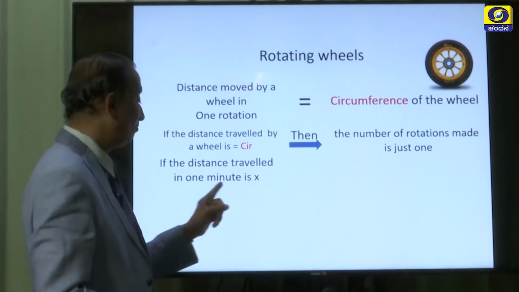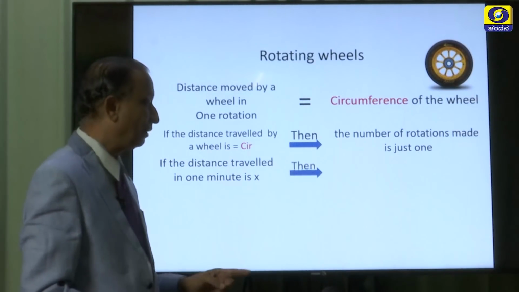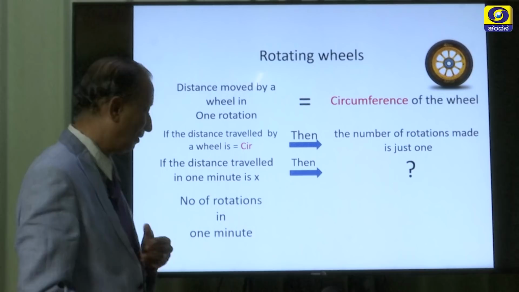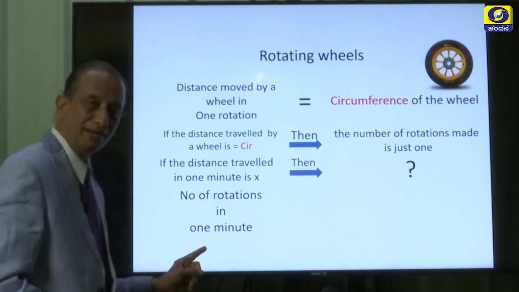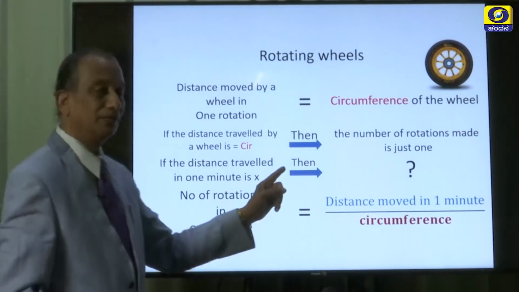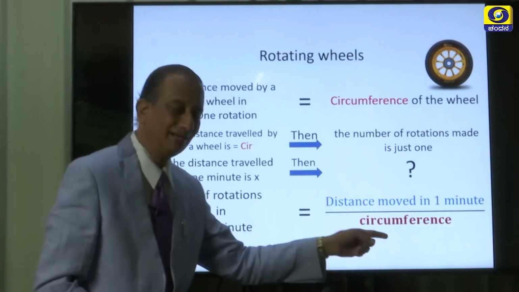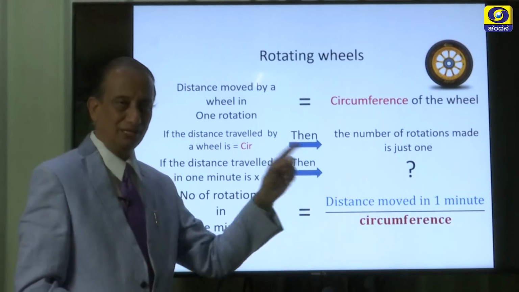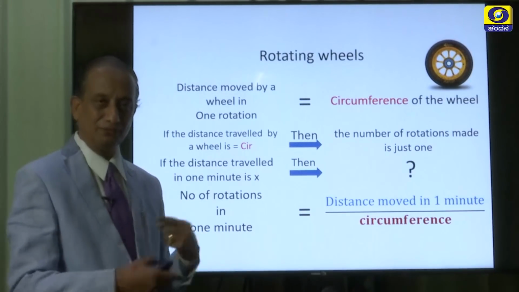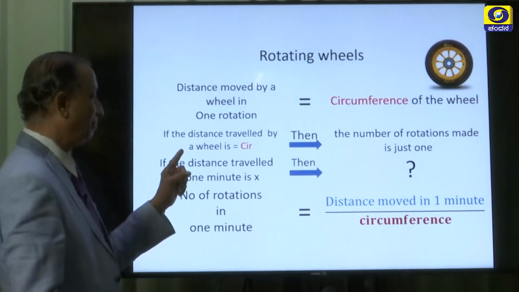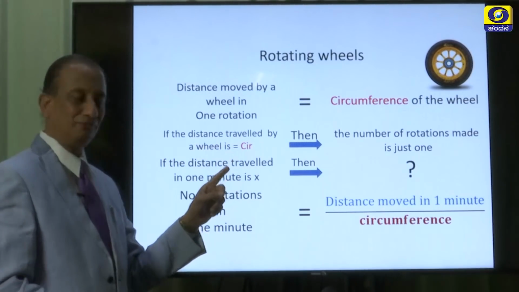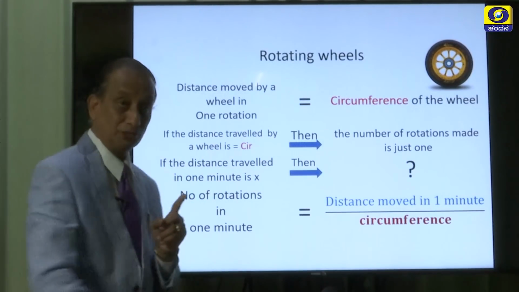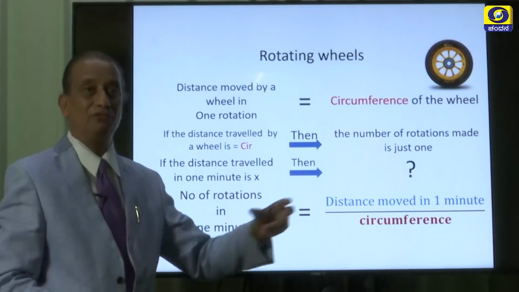So, if the distance travelled in 1 minute is x, let us ask what is the number of rotations it is going to make? The number of rotations in 1 minute must be equal to the distance travelled in 1 minute divided by its circumference. If you divide the distance travelled in 1 minute by the circumference of that wheel, you get the number of rotations, because if the distance travelled by the wheel is equal to its circumference, then it has made only 1 rotation. Now, it has travelled a distance x.